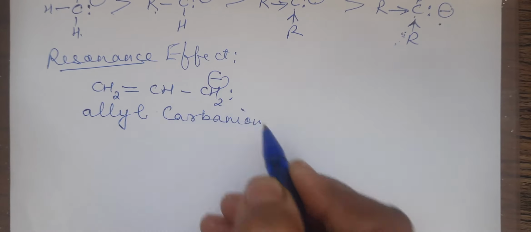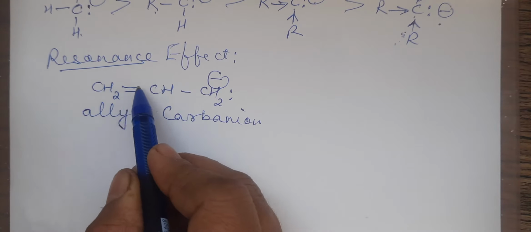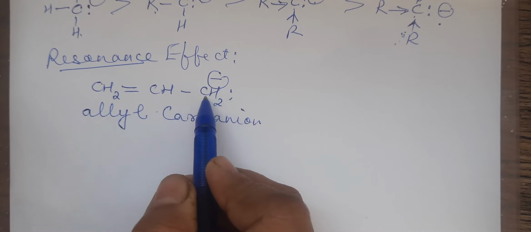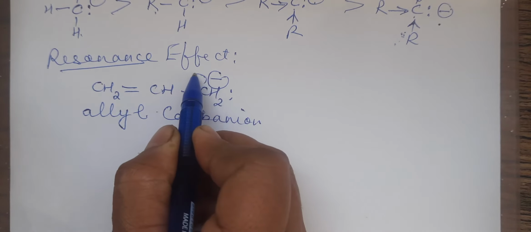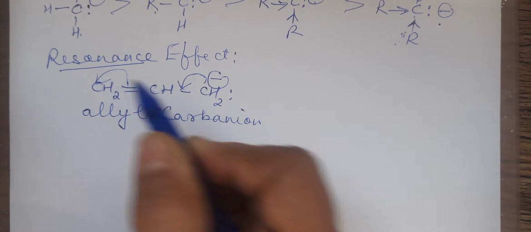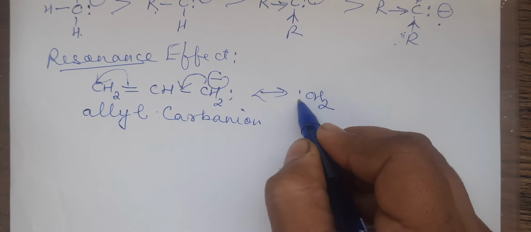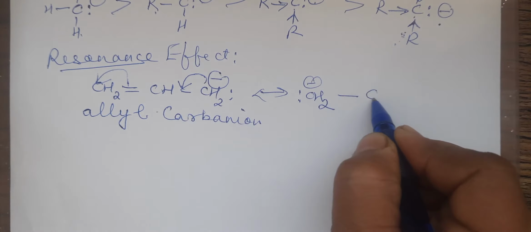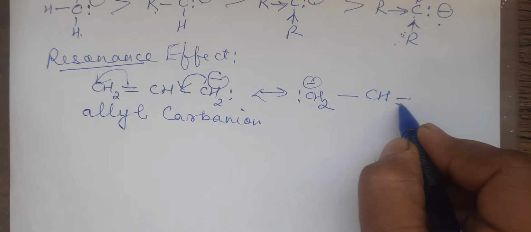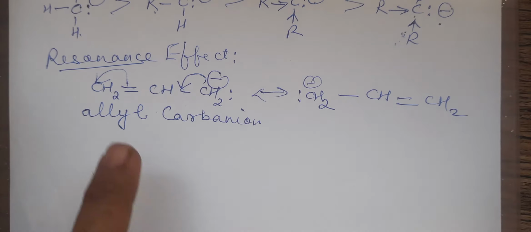Carbanion. Now, there is a conjugation between the negative charge, that is the lone pair, and the pi bond, right? So this lone pair can shift here. When this shifts here, the pi bond can shift still further. So when this happens, you will get another such structure with this CH2. Now the negative charge comes on this carbon atom. This is now a single bond. Because it has come here, this becomes a double bond, and you get it like this. So the allyl carbanion exhibits a resonance effect. So this is stable due to the resonance effect.